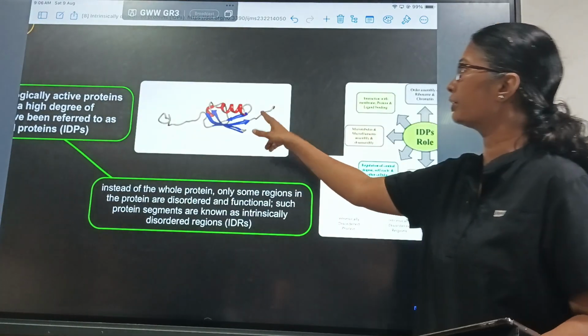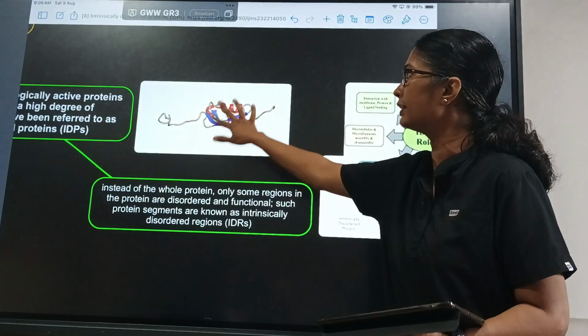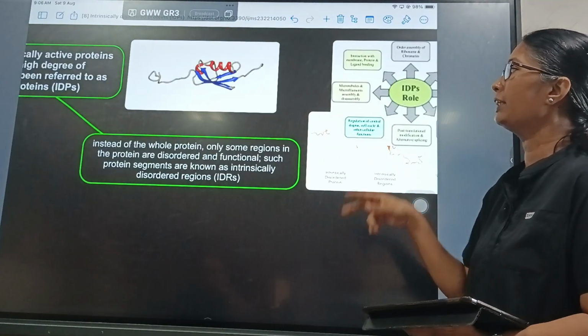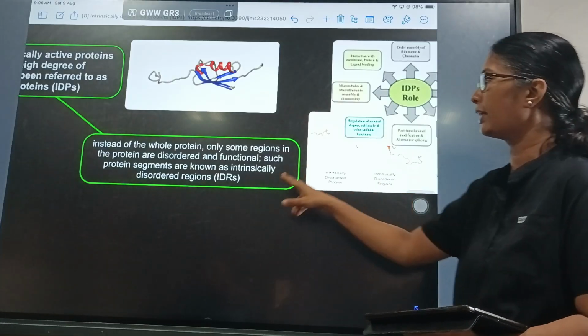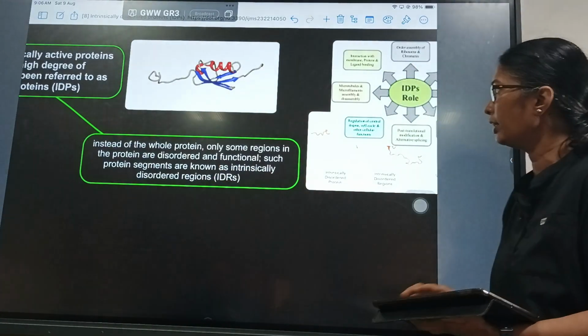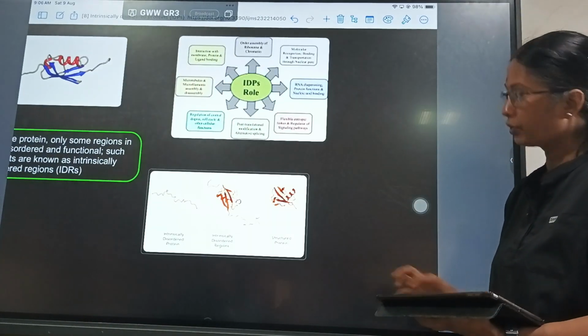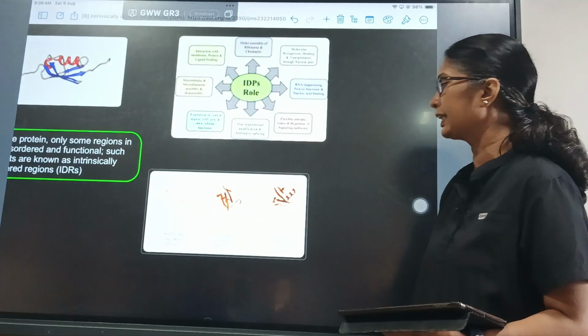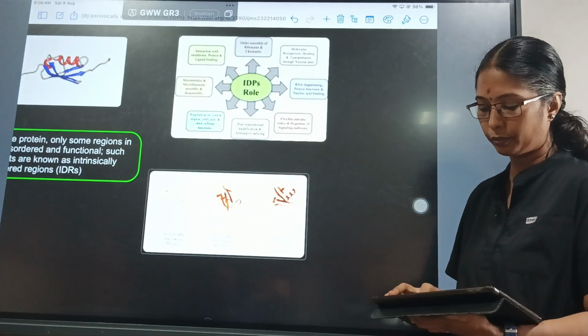So it will be like this. These regions are intrinsically disordered and this is a whole protein. Instead of the whole protein, only some regions in the protein are disordered, and those are called intrinsically disordered regions. So here we see the completely disordered protein, then intrinsically disordered regions, and the structured proteins.